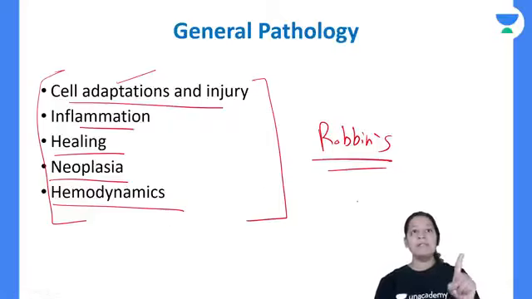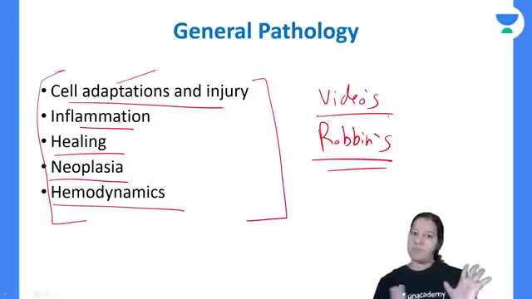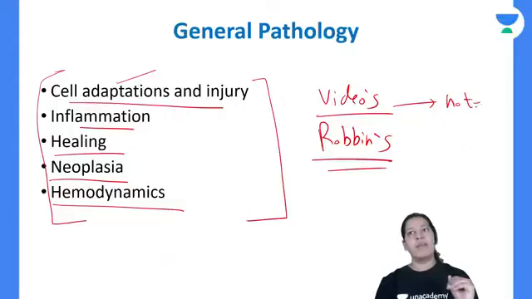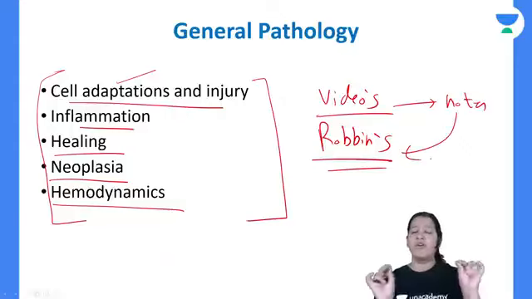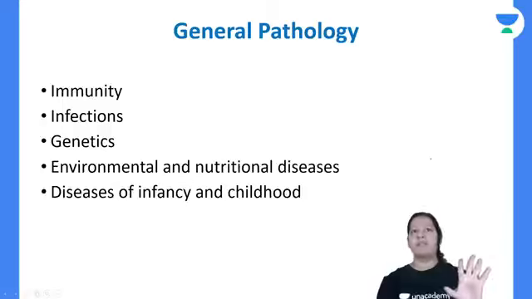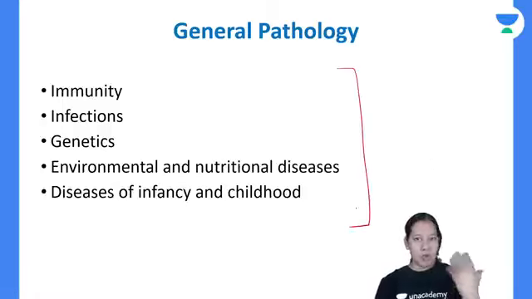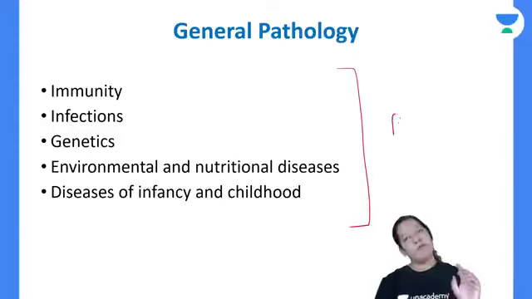So from Robbins, you have to read these 5 chapters after watching my videos. So first watch my videos, make your notes. After making notes, read Robbins. It will be very easy for you. Please believe me, trust me, and try it for once. These are the 5 chapters. It's your wish. If you have time, you can read from Robbins. There is no harm in reading.